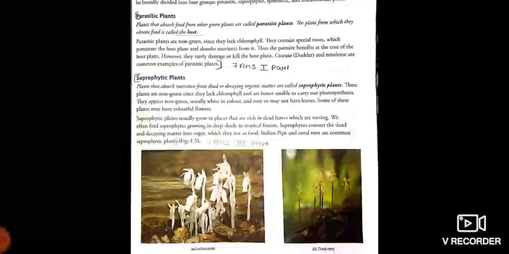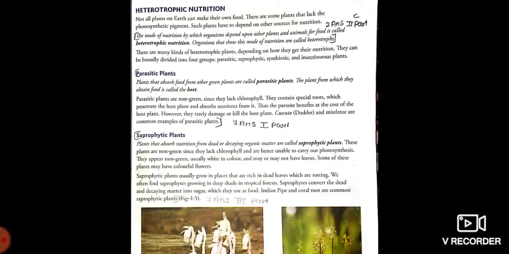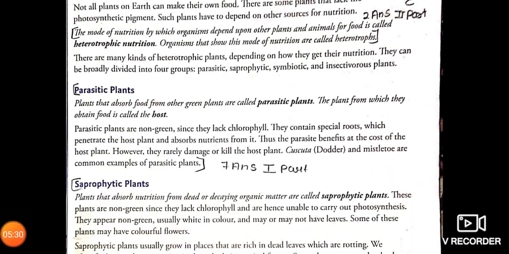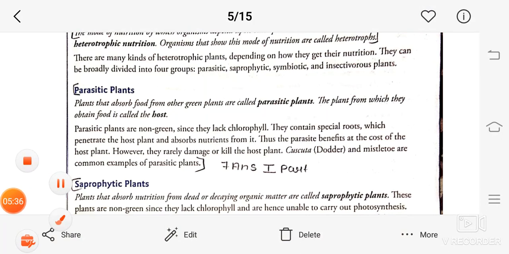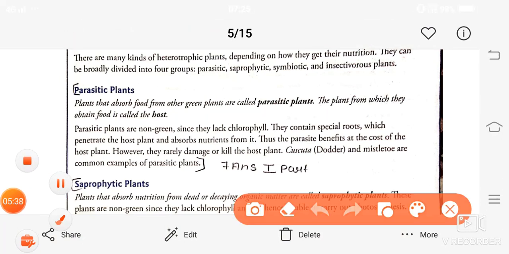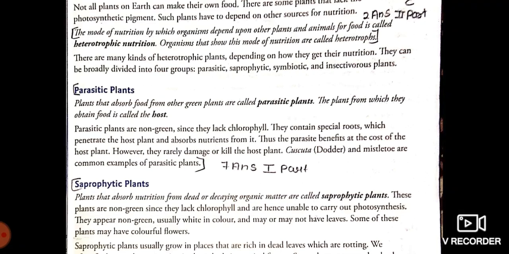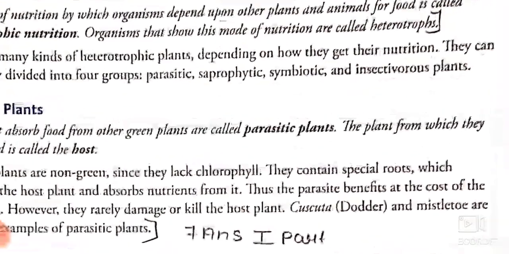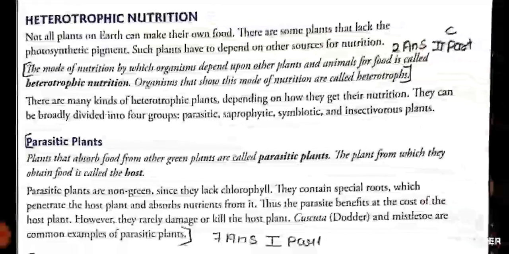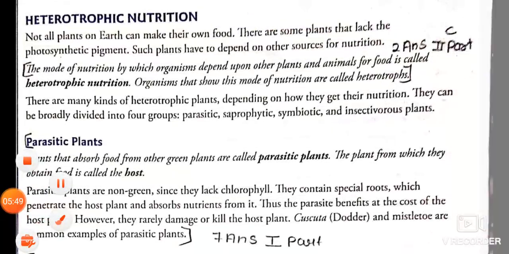Next you will come to page number 15. Here you will write the definition.